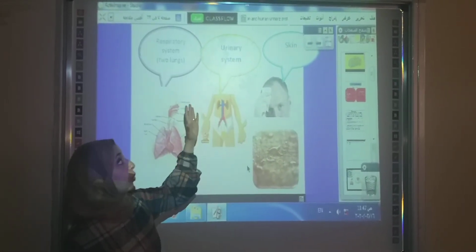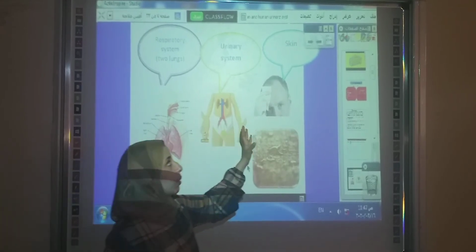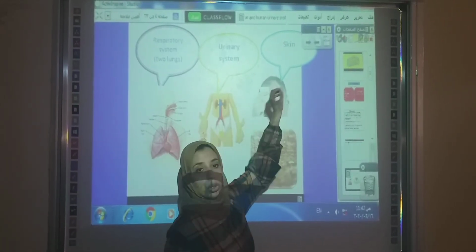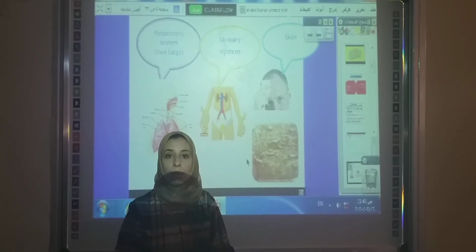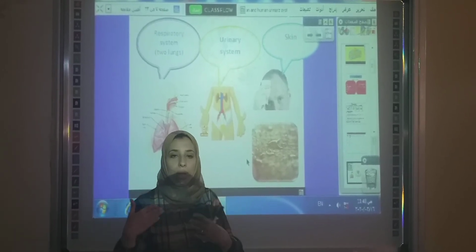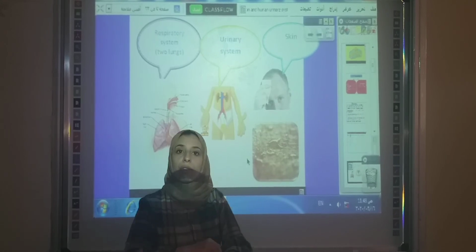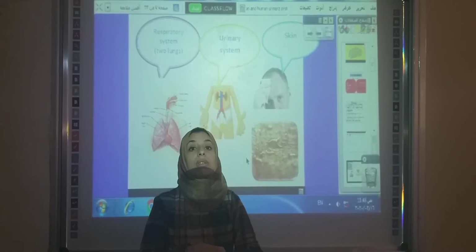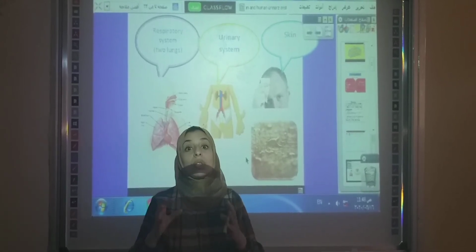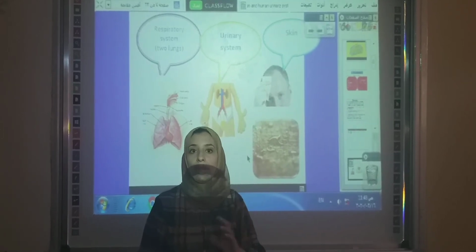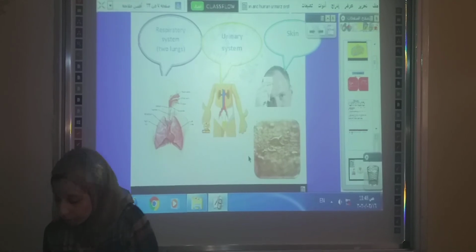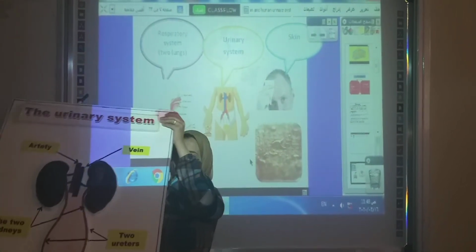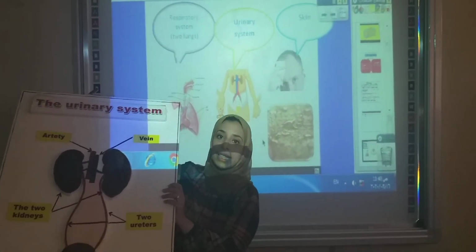The excess salt and water: some of them go to the urinary system and some of them go to the skin. Let's start with the skin. That's your skin, guys. In the summer when it's very hot, there is a liquid coming from the skin. This liquid is called sweat. This sweat contains excess salt and water. And also the urinary system. That's the urinary system, and we will take it in the next session.